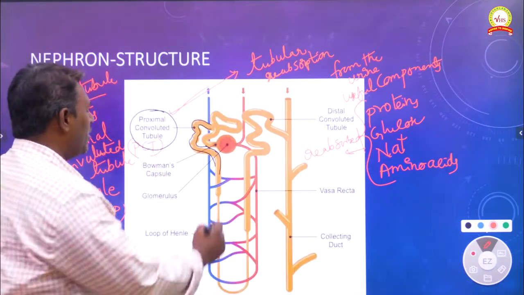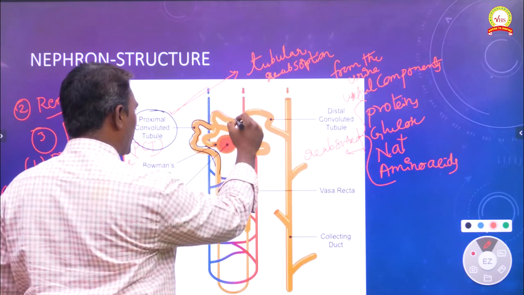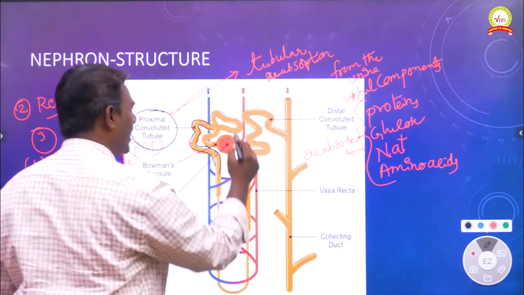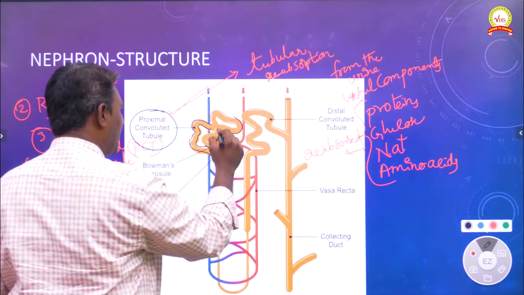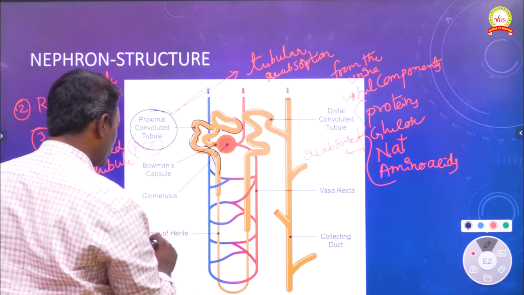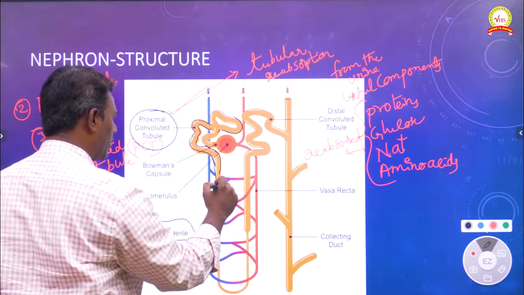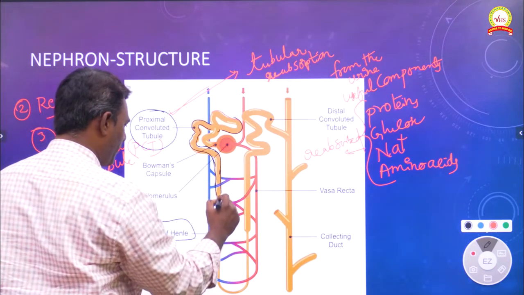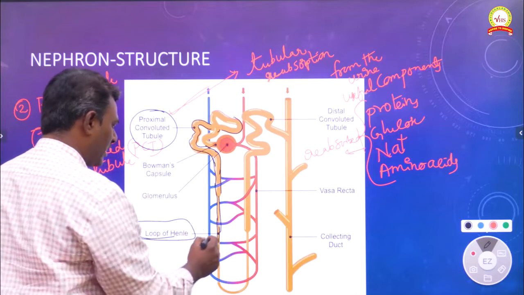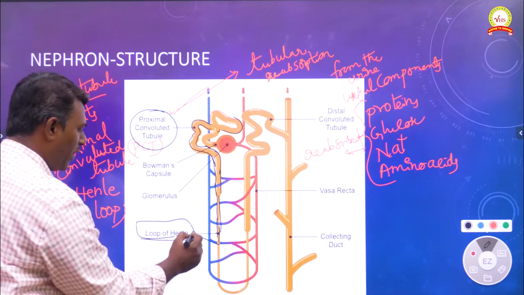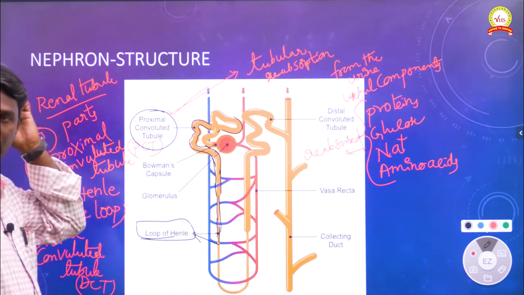Next, from the proximal convoluted tubule onwards, the waste form of urine enters the loop of Henle, or Henle's loop structure.